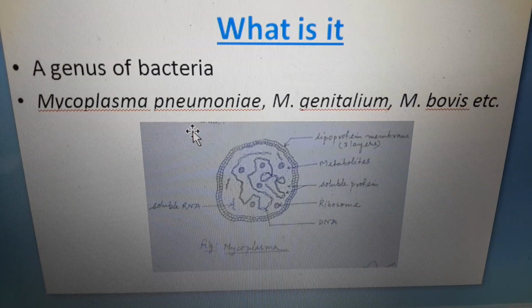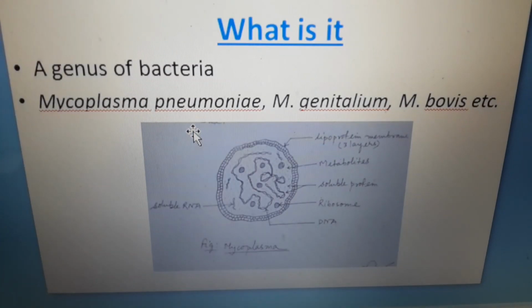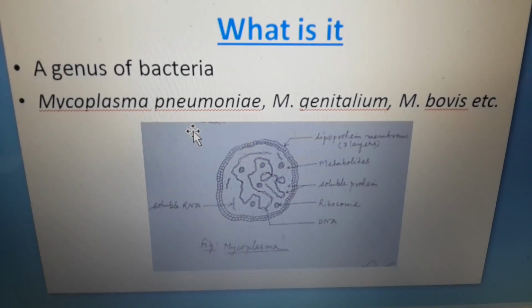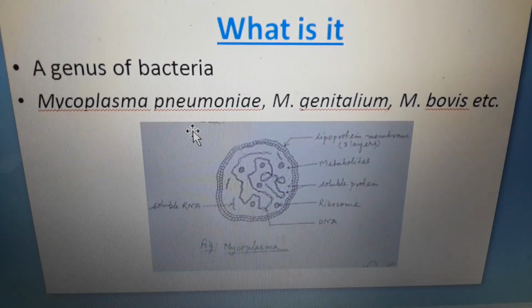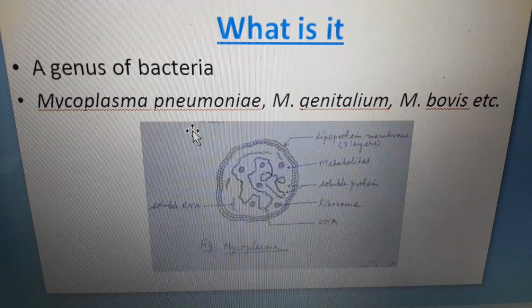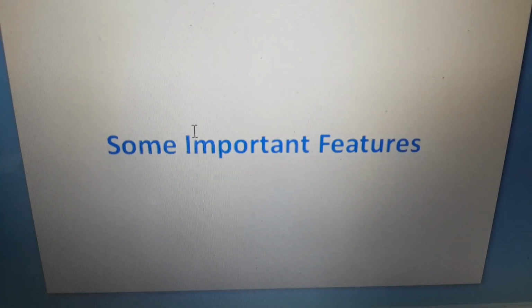Mycoplasma is a genus of bacteria. This bacterial genus has different species, as for example Mycoplasma pneumoniae, Mycoplasma genitalium and Mycoplasma bovis, etc. It has different hosts, that is human beings and also cattle, etc.